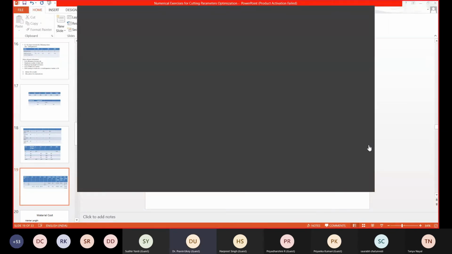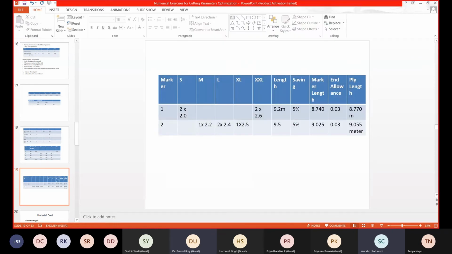Slide is not visible, sir. When I was explaining, at that time it was visible? Yes, sir. Okay. So I am asking again, is this calculation clear to everyone? Can you just repeat this, sir, please?